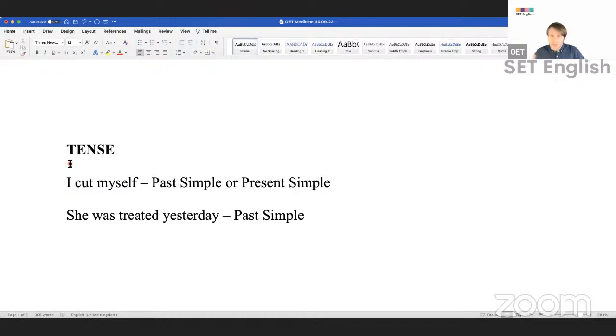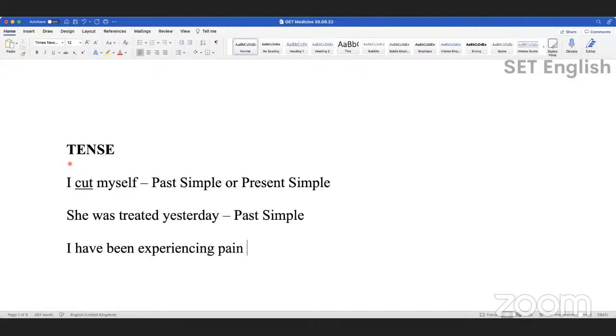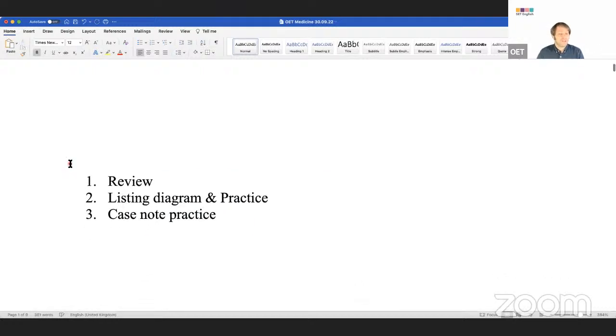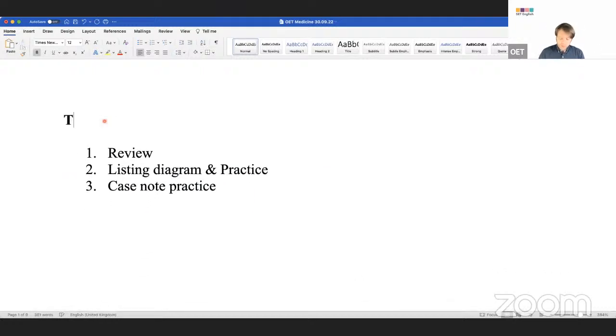Okay, so anyway, everyone together, what tense is this? I have been experiencing pain. Present perfect continuous. Yeah, present perfect continuous. Okay. This is just a game, guys. We're not doing this today. Today, we're going to focus on something else.